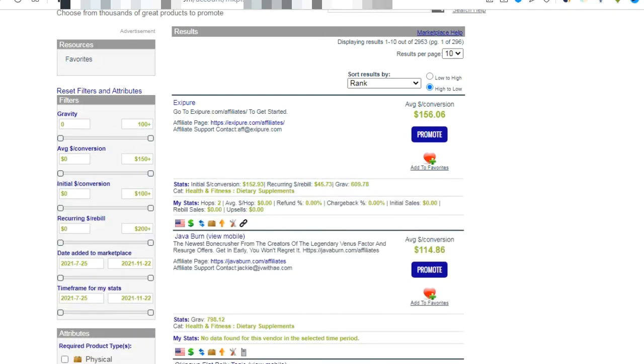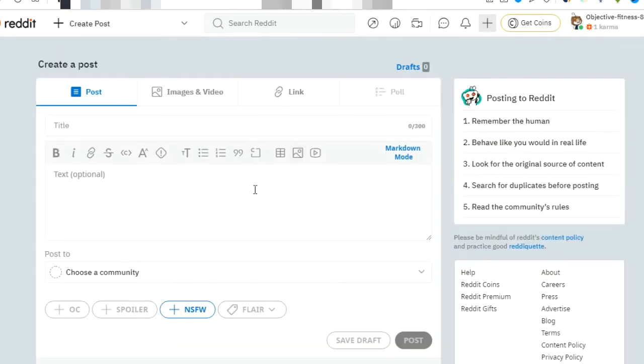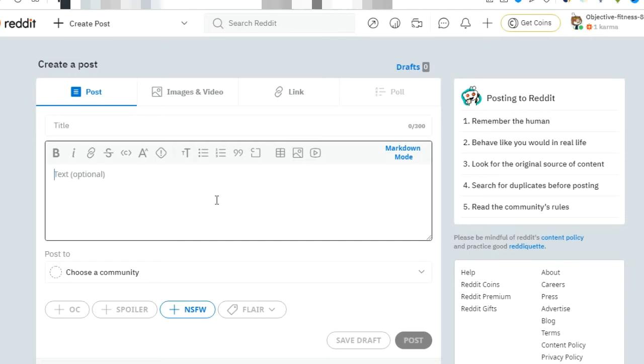Next step is you have to register with Reddit. If you have an account then fine, if you don't, create it. It's easy and simple. And now just click on this plus icon. We will be creating a new post. So how can you create a new post?